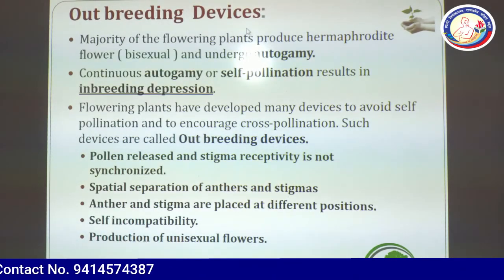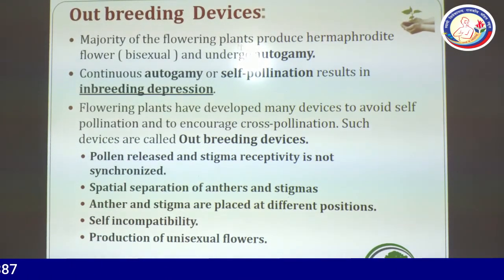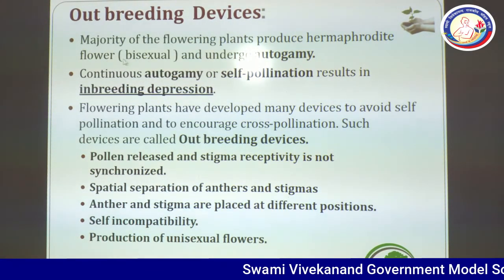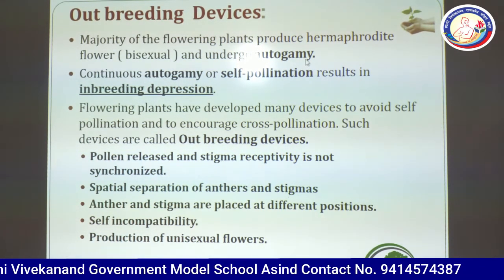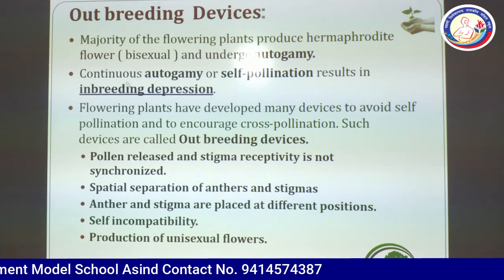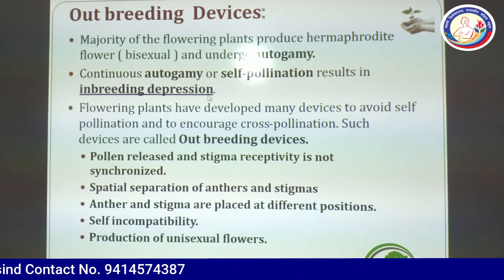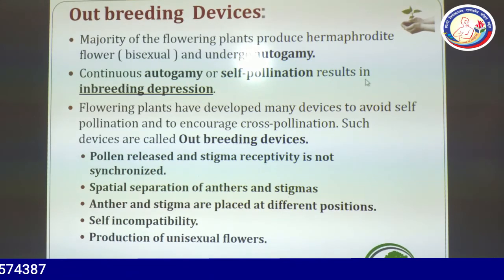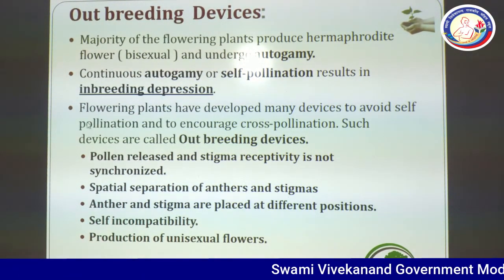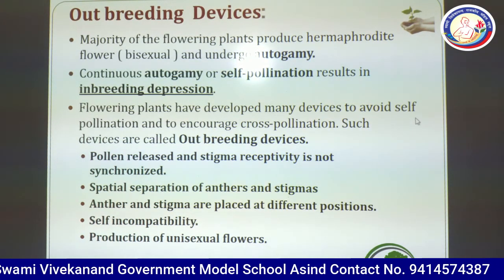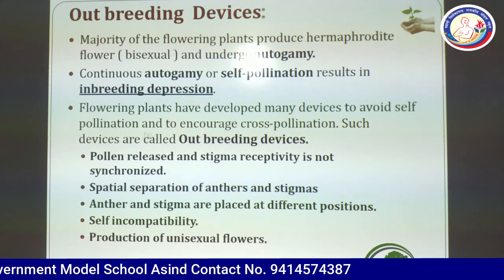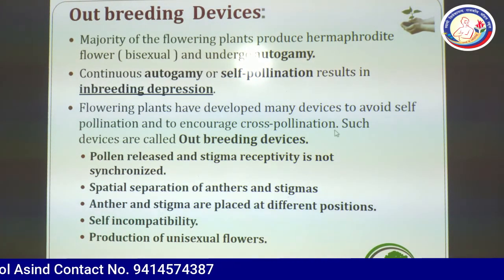Outbreeding devices. The majority of flowering plants produce hermaphrodite flowers. It means bisexual in nature, and they undergo autogamy. Continuous autogamy or self-pollination results in inbreeding depression. Flowering plants have developed many devices to avoid self-pollination and to encourage cross-pollination.